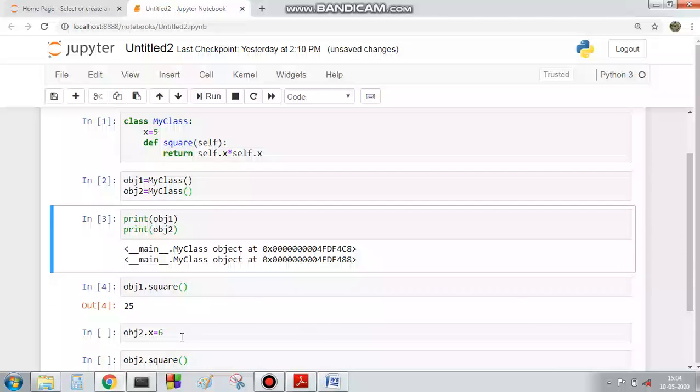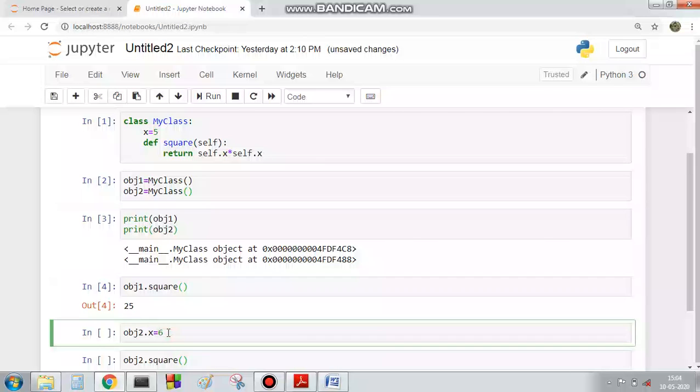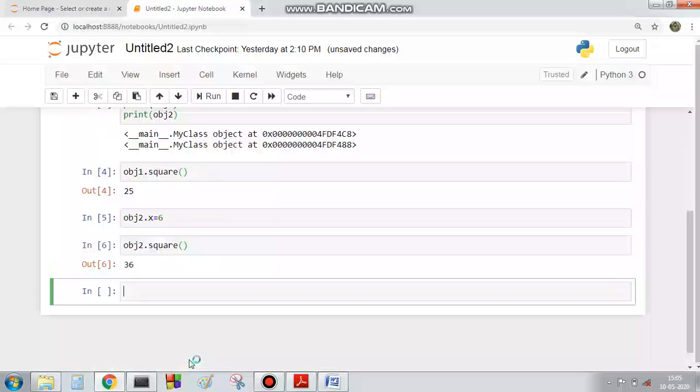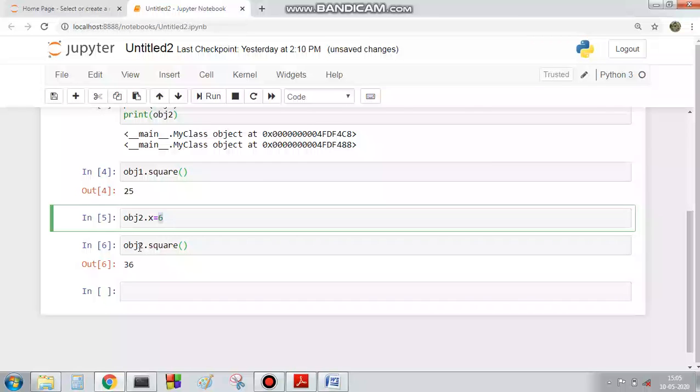And now in the case of object 2, we are reassigning the value 6 to the attribute x. So this will change the value to 6, because the previous default value is 5, and now I am changing it to 6. Now if I want to call the square function here, in the case of object 2, this will return 36, because we already changed the attribute x value to 6, which in the previous case was 5. That means 5 is a default value. So here we changed it to 6, so the square will return the value 36.